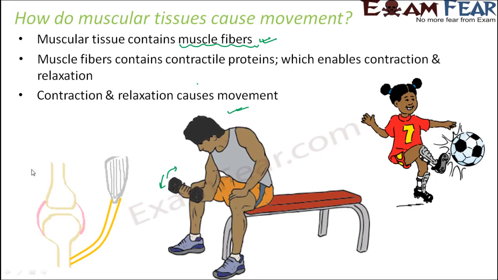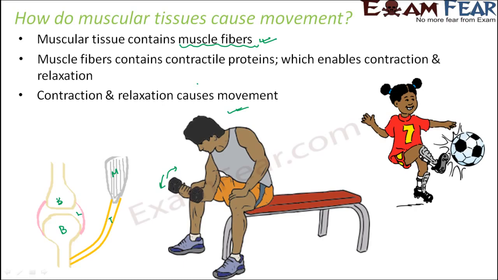Now if you look inside his hand, what is there? There are bones which are attached to each other in this way, and the bones are connected by ligaments. So this is your ligament. Again, the bones are connected to your muscles through the tendons. So that is how the connection is inside, right?